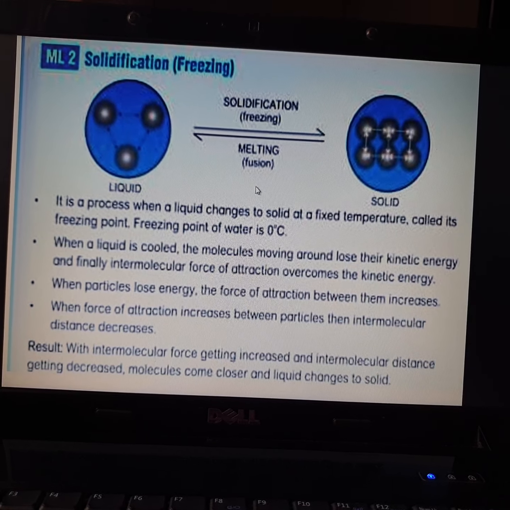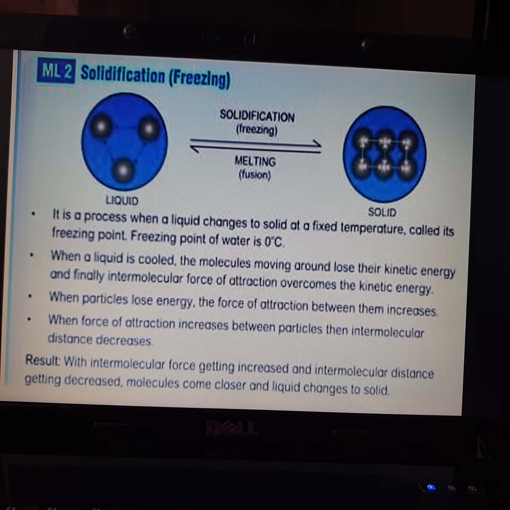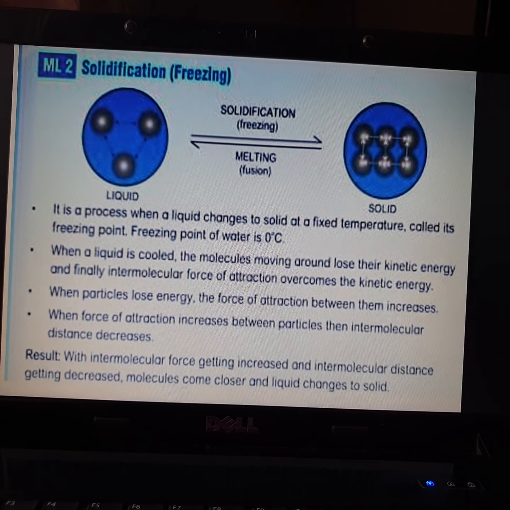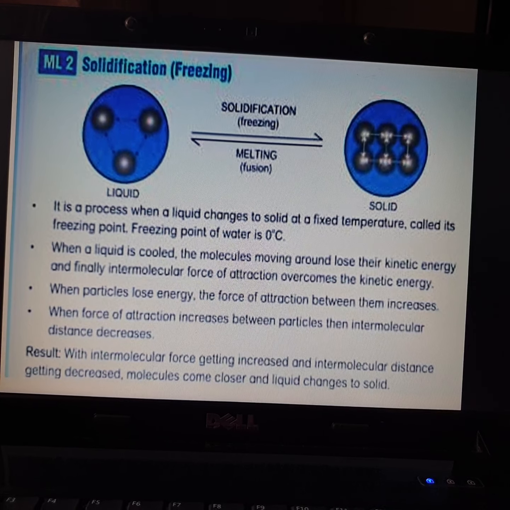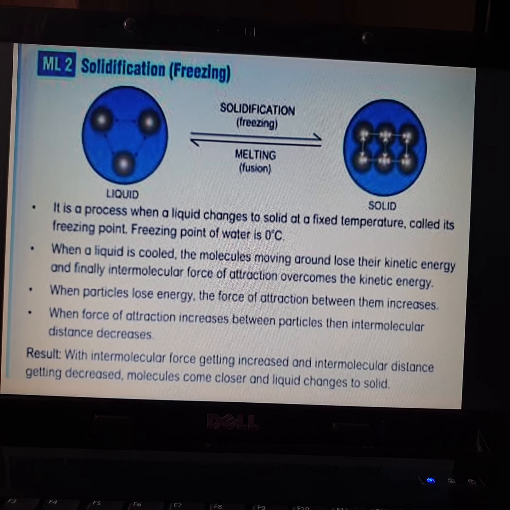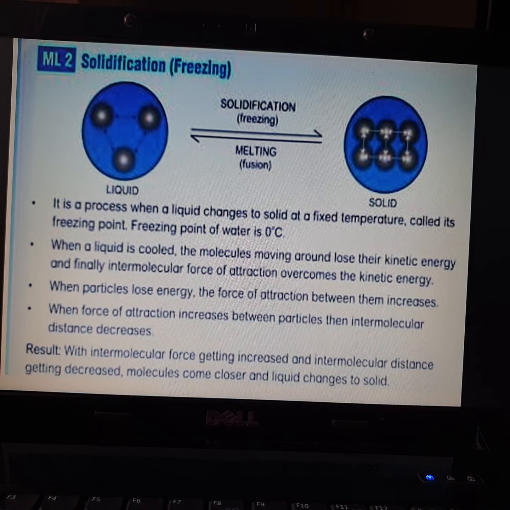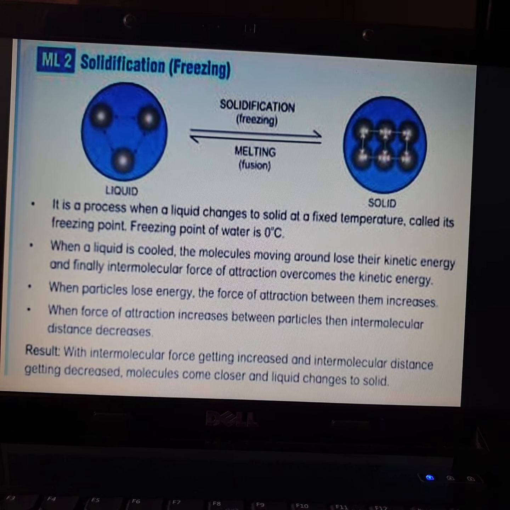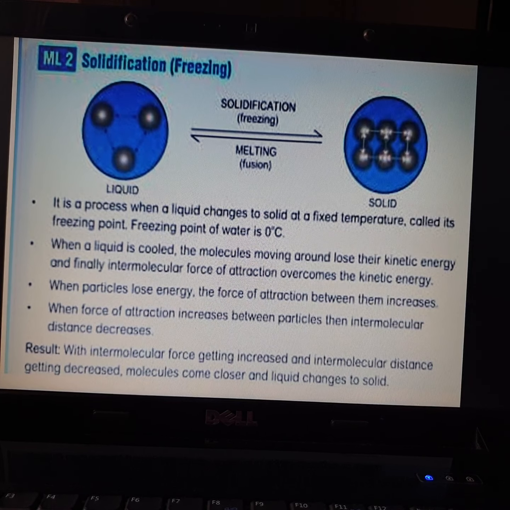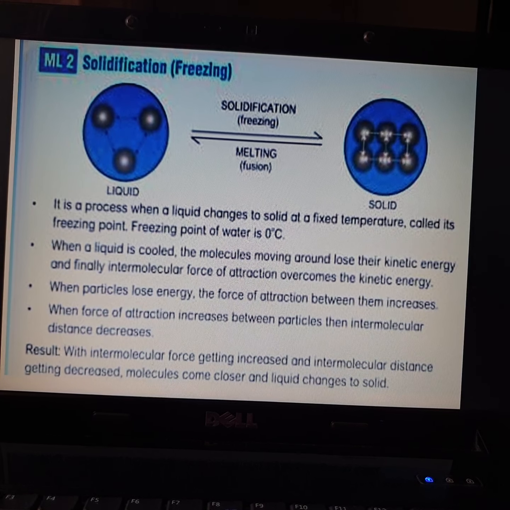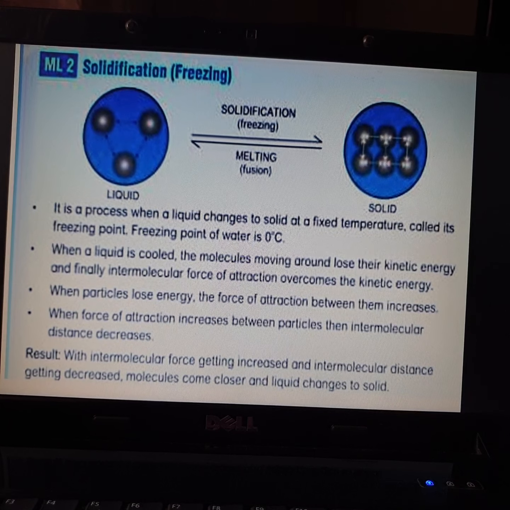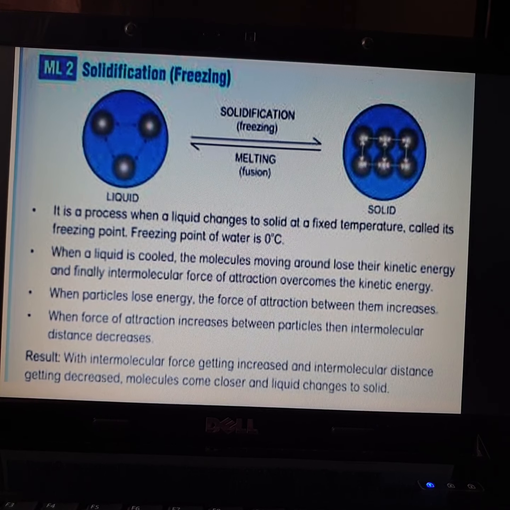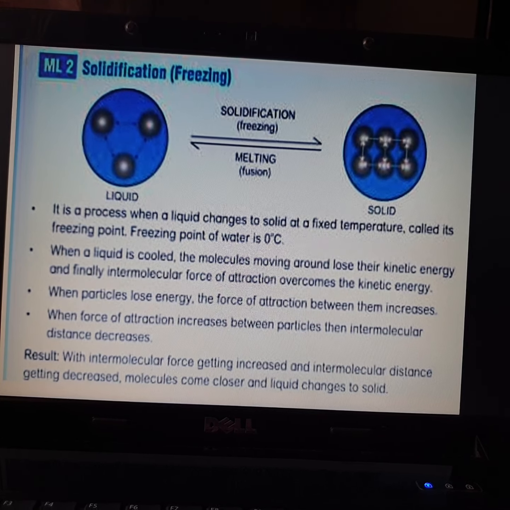Second is called solidification, that is freezing. That is liquid again getting converted back into solids. We call it solidification, or we can call it freezing. Now, it is a process when a liquid changes to a solid at a fixed temperature called its freezing point.